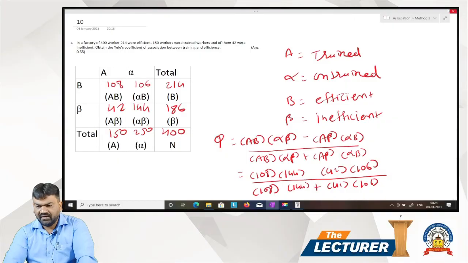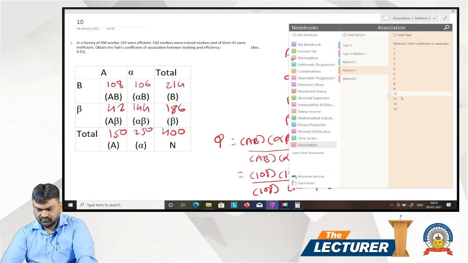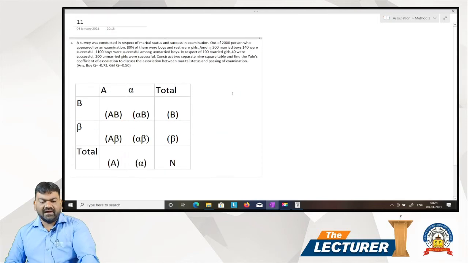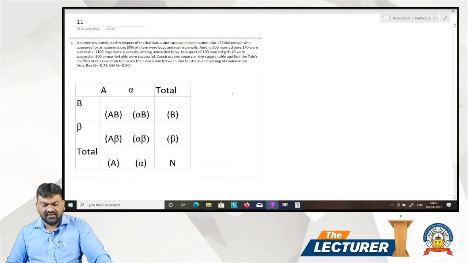Next, example number 11. A survey was conducted in respect of marital status and success in examination. Out of 2000 persons who appeared for an examination, 80% of them were boys and rest are girls. Among 300 married boys, 140 were successful and 1100 boys were successful among unmarried boys.